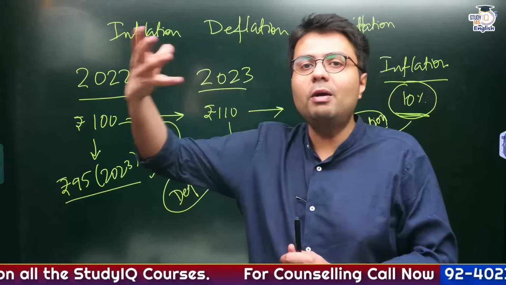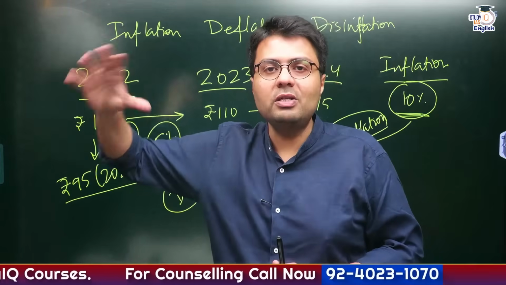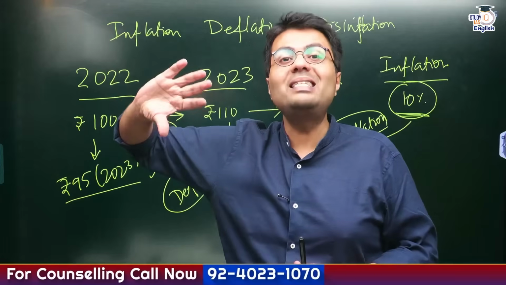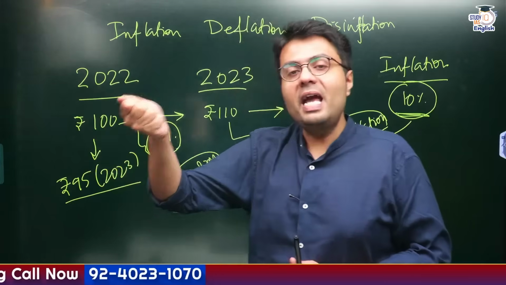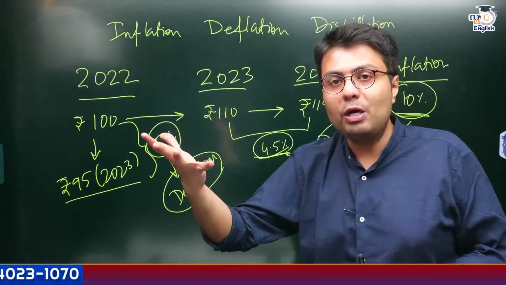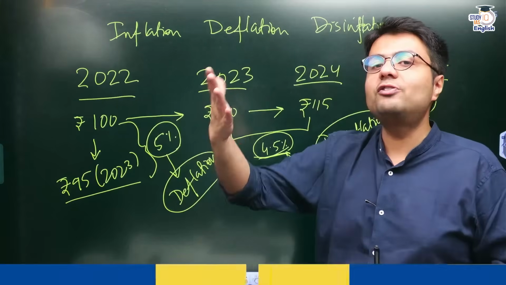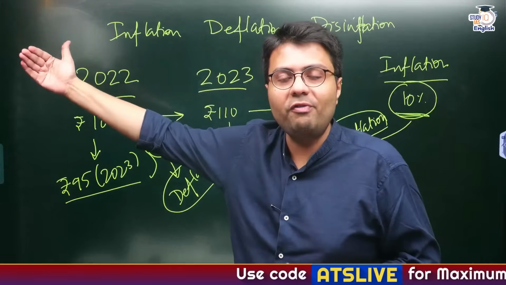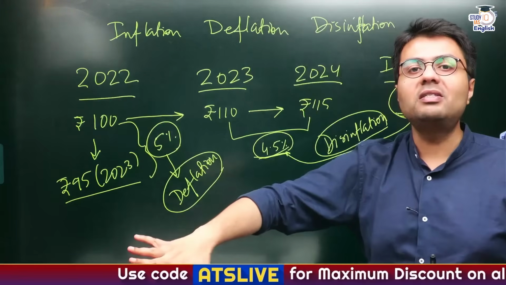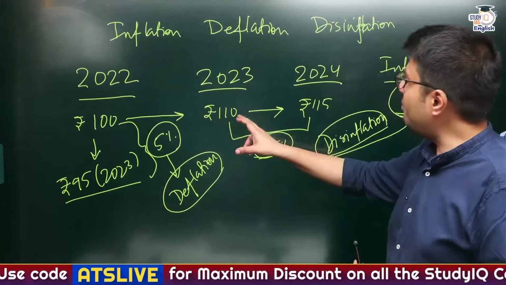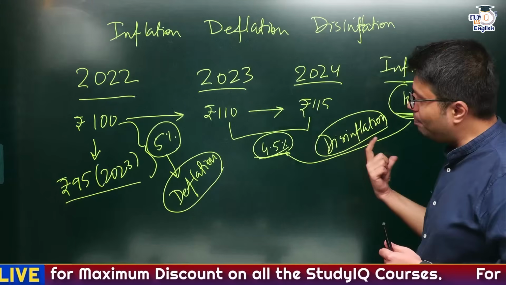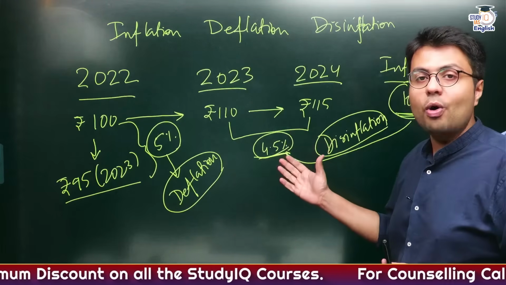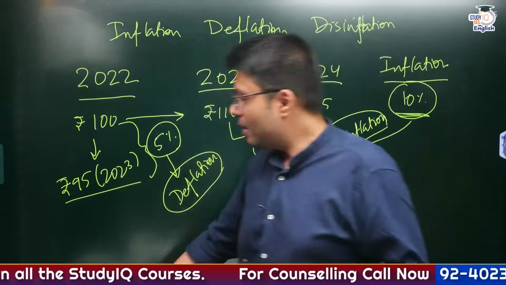When you inflate the balloon, the size of balloon increases. So size of balloon increases means inflation. But if you take the air out of this balloon, it means the balloon has been deflated, which means the size of balloon reduced. Similarly, if prices increase, that is inflation. If the prices decrease, that is deflation. But if the prices keep on increase, but at a lesser rate, this is called as disinflation, right?